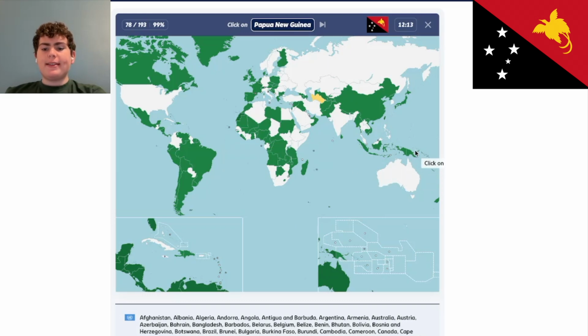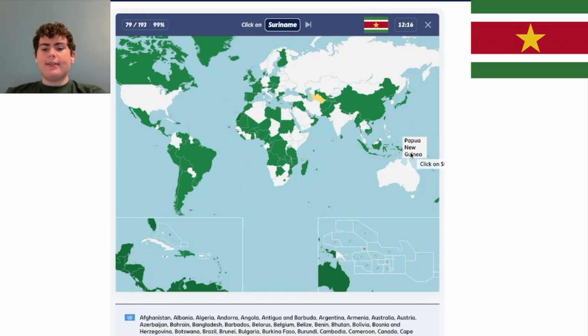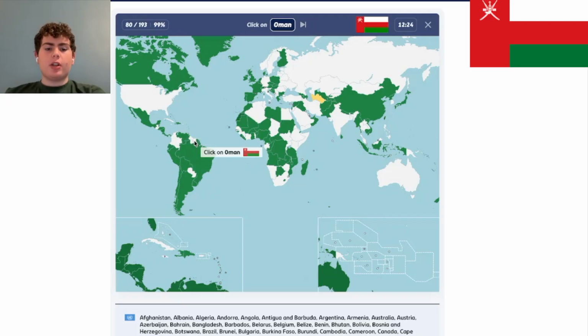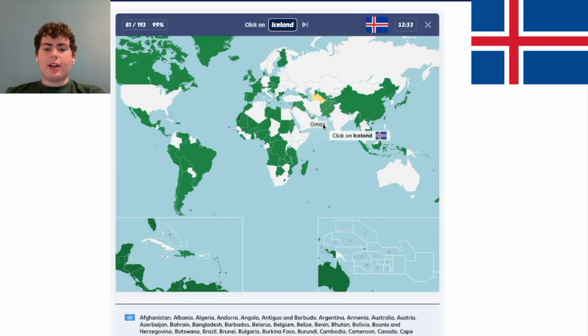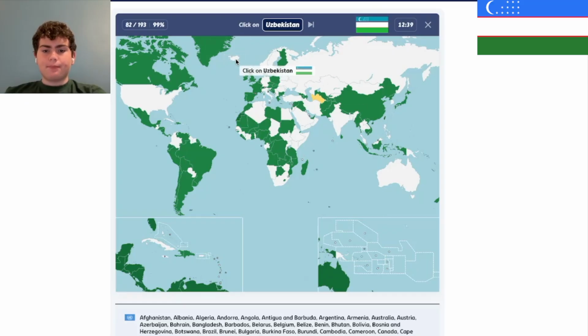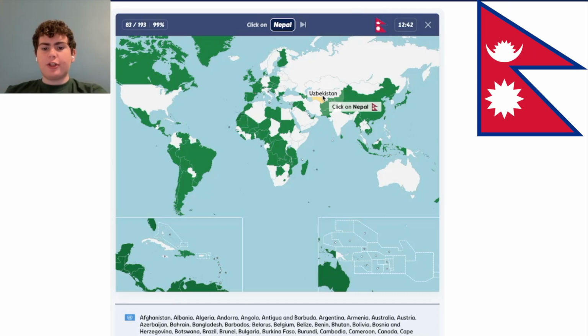Papua New Guinea is this country, and it is near Australia. It has the most linguistic diversity in the world. Suriname is this country right here, and it speaks Dutch in South America. So South America isn't just Spanish-speaking countries. Oman is in the Arabian Peninsula, and it's that country right there. It's also an absolute monarchy. Iceland is up here. It's kind of just doing its own thing. Uzbekistan is this country, and it is one of the stans.